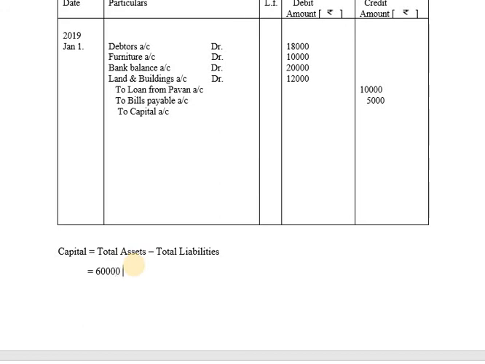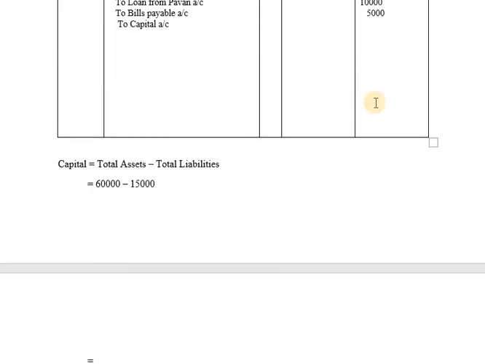So total assets will be taken as 60,000, and the total liabilities will be adding the items which we have recorded on credit side. 10 plus 5, it is 15,000. So 60 minus 15, the answer is 45,000. So the value of capital is 45,000, which will be recorded here as 45,000. And the narration will be being last year balances, that is being previous year balances brought forward.